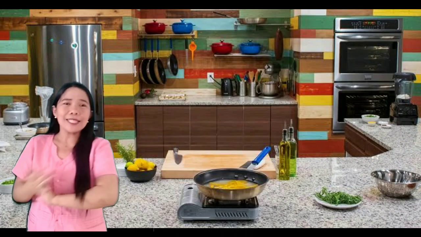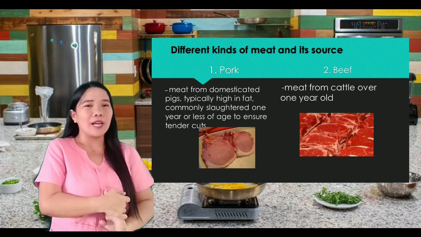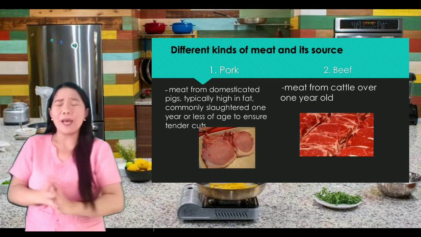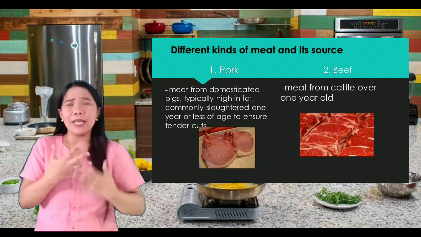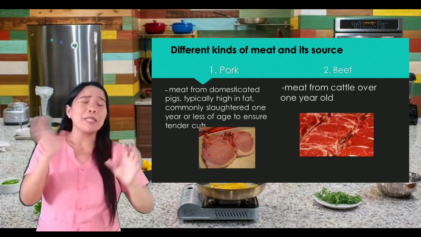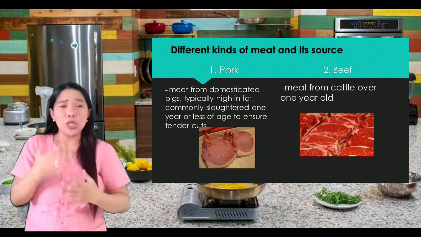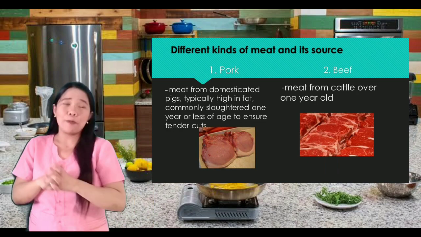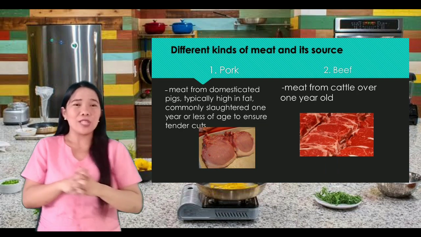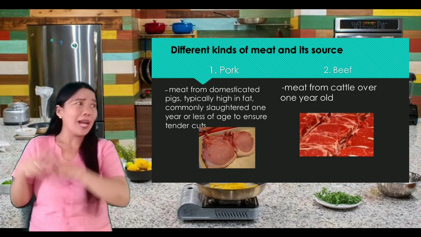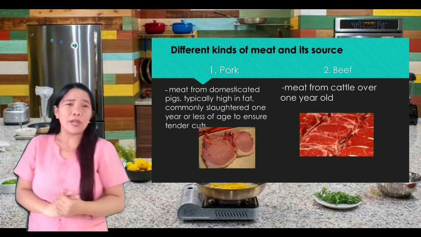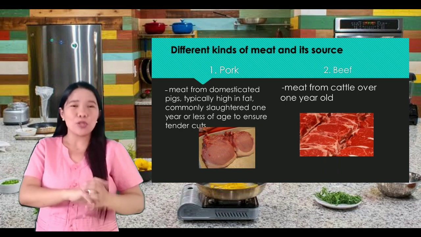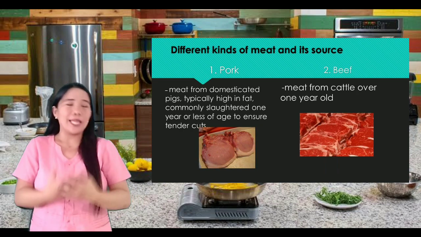Okay, so last topic is all about the different kinds of meat and its sources. Kasi di ba, mapapansin ninyo, bili kayo ng bili ng meat. Okay, nakikita ninyo mga meat sa palengke, but you are not sure of the kind of meat that you are buying. Okay, ang alam lang natin minsan is pork. Am I correct? Okay, so let's discuss this one by one para alam ninyo na paano i-identify yung different kinds of meat and its sources. The first one is pork.